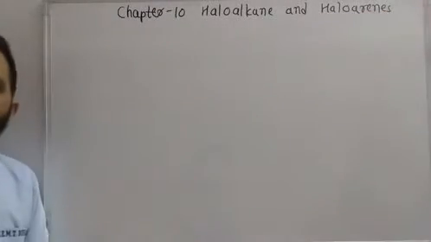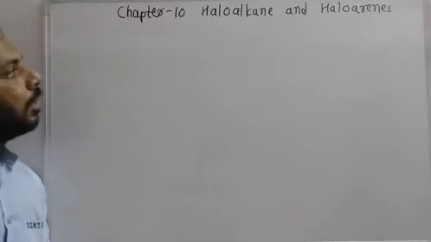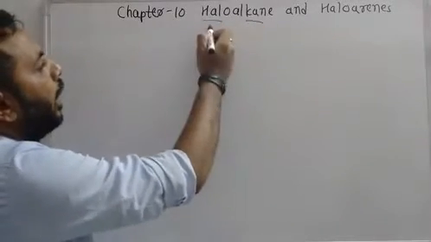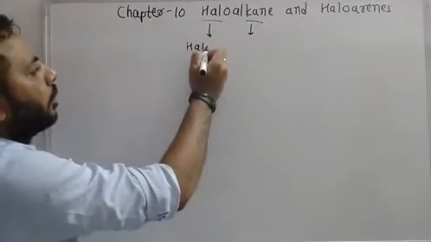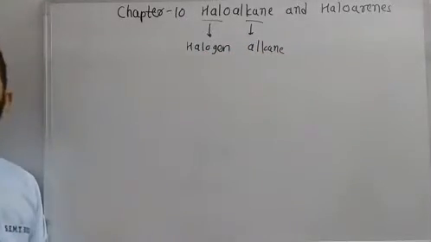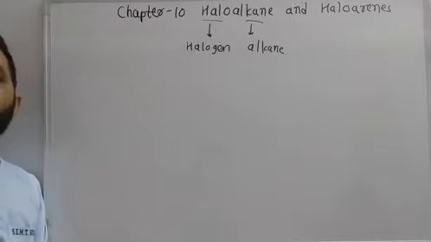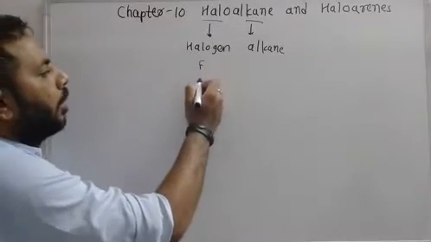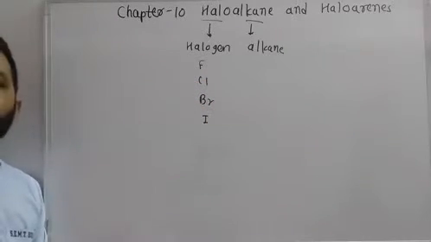Okay. So first, let us understand the meaning of haloalkane and haloarene. The word consists of two words, halo plus alkane. Halo means halogen and alkane means alkane, which we have already studied in standard 11. What are halogens? Halogens are a group of elements in group 17 of the periodic table, like fluorine, chlorine, bromine, iodine. These are all halogens. And alkanes we already know: methane, ethane, propane, butane.